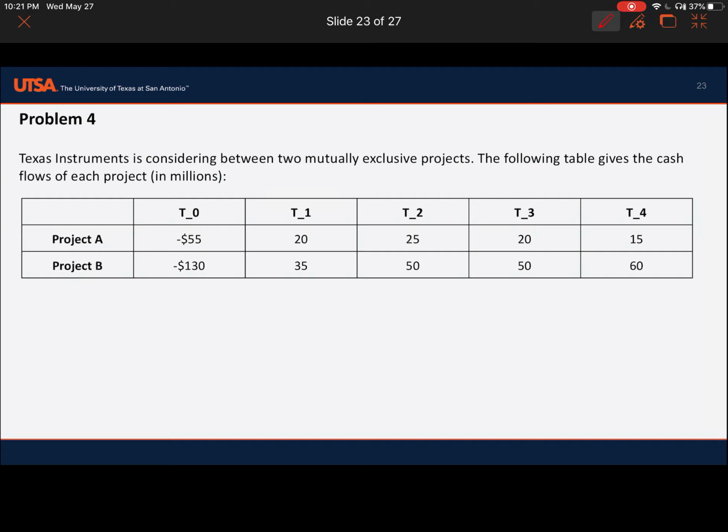Okay. Problem 4: Texas Instruments is considering between 2 mutually exclusive projects. The following table gives the cash flows of each project in millions. Project A, time 0, the cost of the project is 55. For project B, the cost is 130 million, and time 1 onward are the cash flows for project A and for project B. So we just compare NPV A and NPV B.